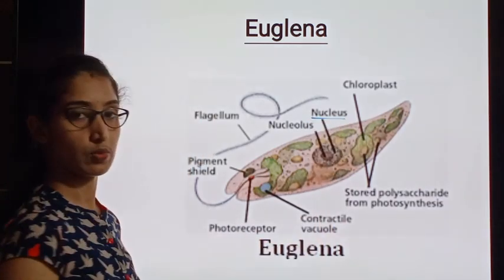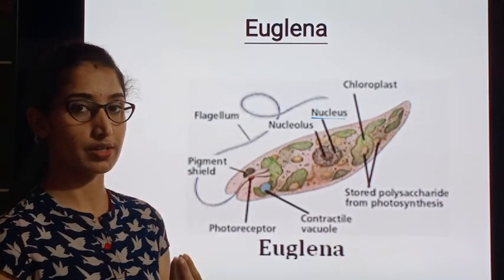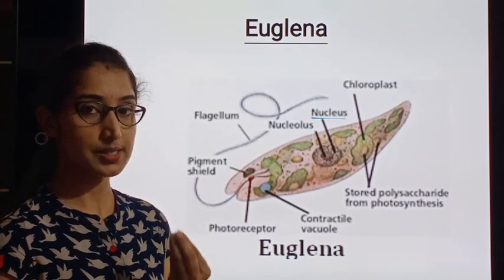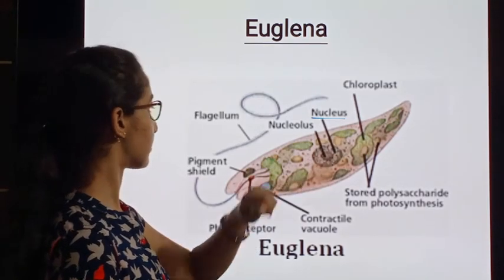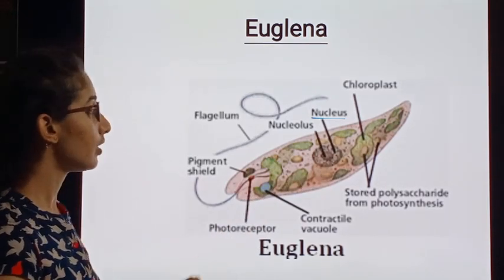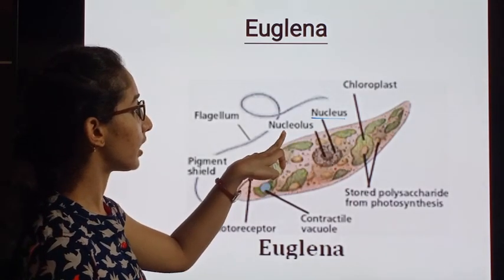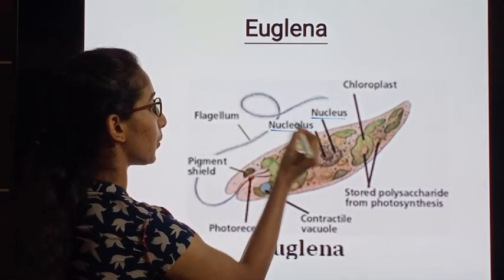a nucleus, where the genetic material is present, and also within the nucleus we can find the nucleolus.